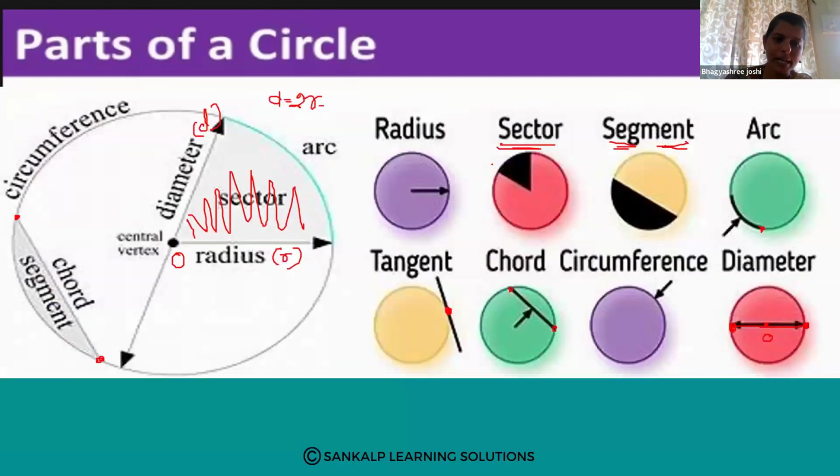Next, segment. Segment means what? The area enclosed between a chord and an arc. This we call a segment. This part we call a segment. Where is the segment? Between a chord and an arc, whatever portion we get in between the chord and this arc, this part we call a segment. If it is small, then it is called a small segment. If it is big, then it is